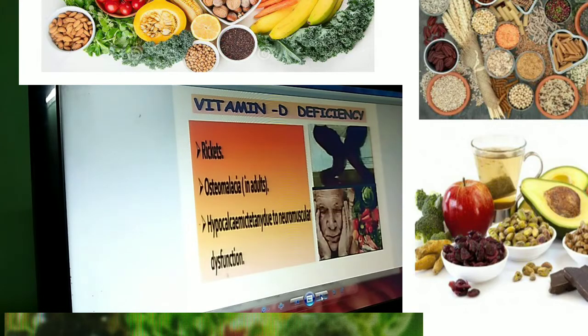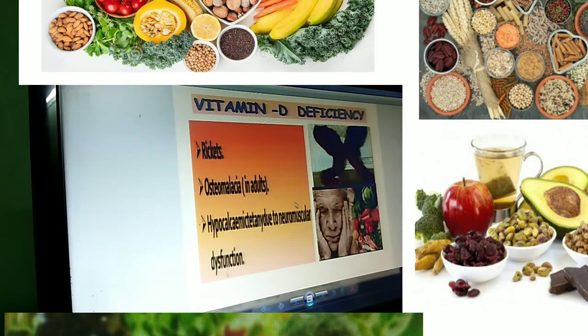Next, what are the deficiency diseases? Lack of this vitamin in our body causes rickets. This picture is showing rickets. Then osteomalacia in adults, that is referring to bone weakness.